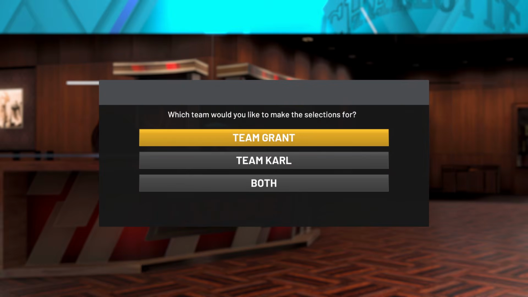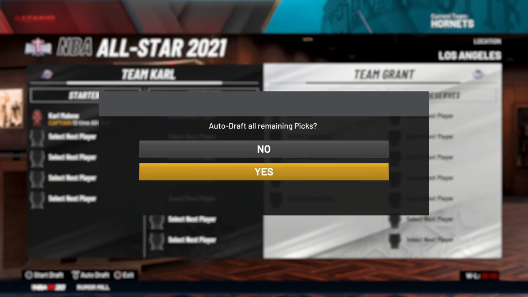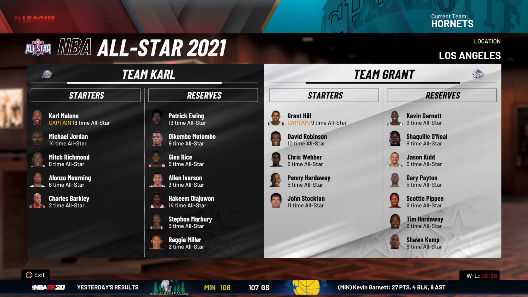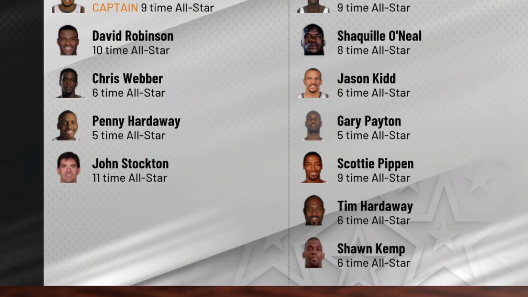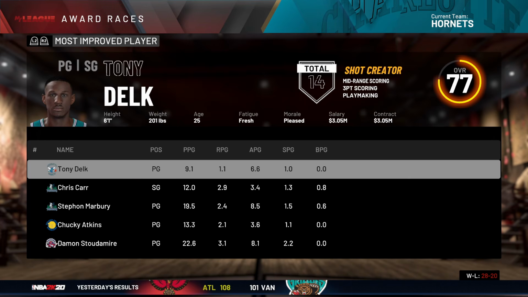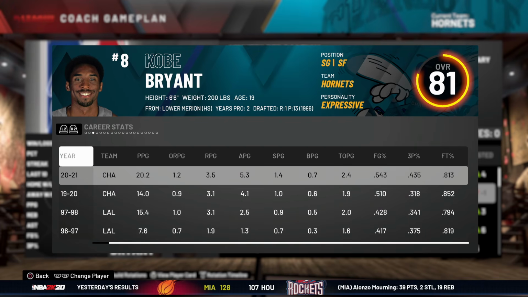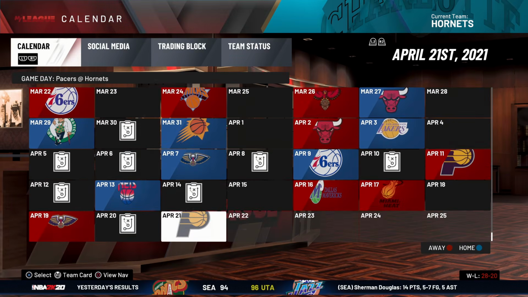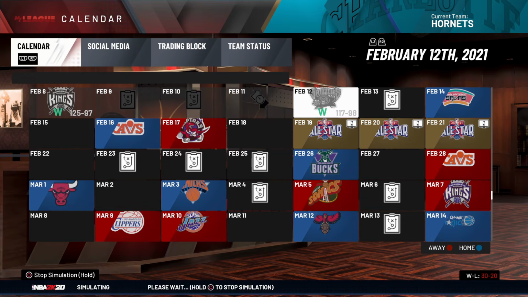Ah, yes, the All-Star teams. Grant and Karl. Oh yeah, Grant Hill was supposed to be like the next Michael Jordan. He won't get injured this time around. But yeah, still no Kobe. Shawn Kemp, 6-time All-Star. Our point guard, Tony Delk, is number 1 in Most Improved, averaging 9 and 7. That makes sense. Kobe's averaging 20 and 5. Beautiful. That's what we're here for. We're also 28 and 20. So yeah, playoff round, question mark.